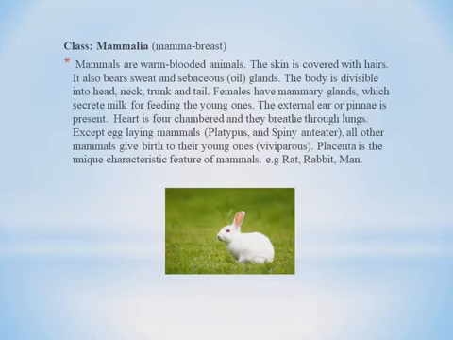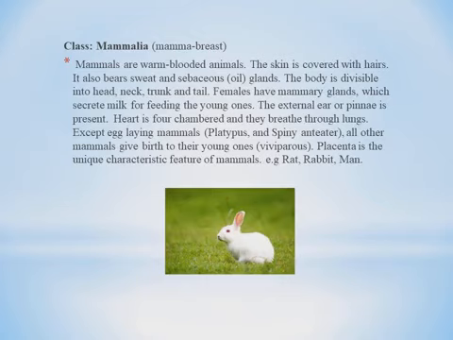The skin is covered with hairs. It also bears sweat glands and sebaceous glands. Sebaceous glands here means oil glands. The body is divisible into head, neck, trunk and tail. Females have mammary glands which secrete milk. Very important term: the mammary gland is helpful for secreting milk for feeding the young ones.